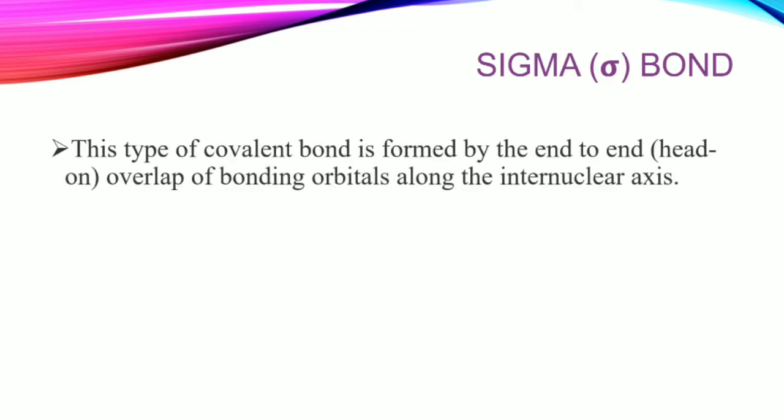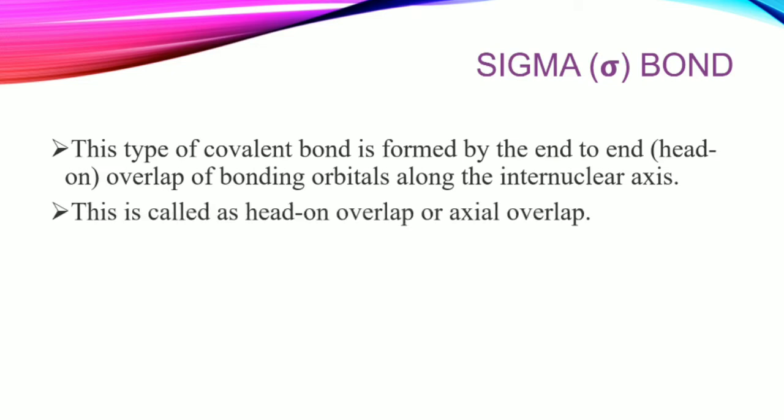So now I want to tell you about something that is sigma bond and pi bonds. Now what is sigma bond? This type of covalent bond is formed by the end-to-end, like a head-on overlap of the bonding orbital along the internuclear axis. એટલે કે head on overlap થાય એટલે આપણને કયો bond બનવા મળશે sigma bond. This is called a head on overlap or axial overlap.